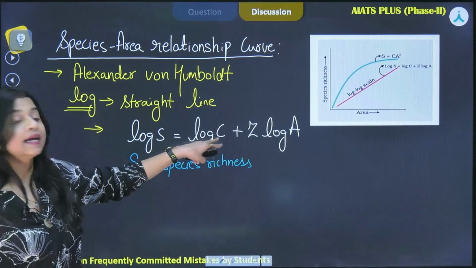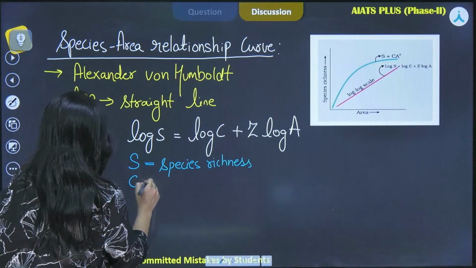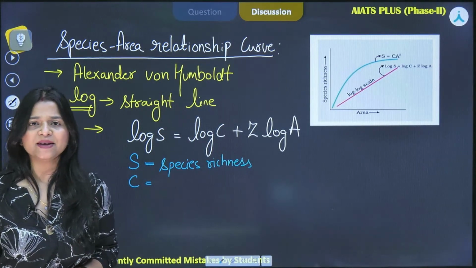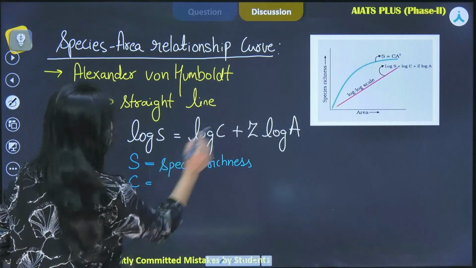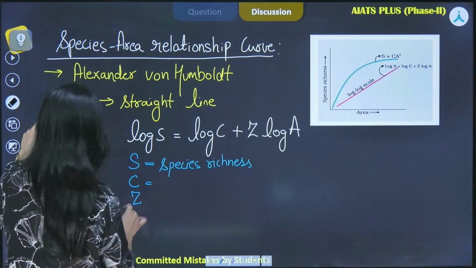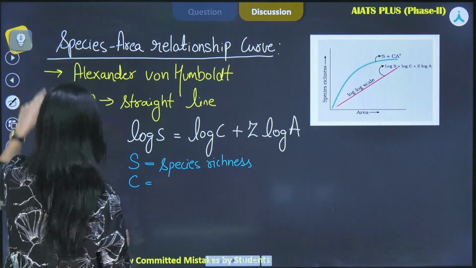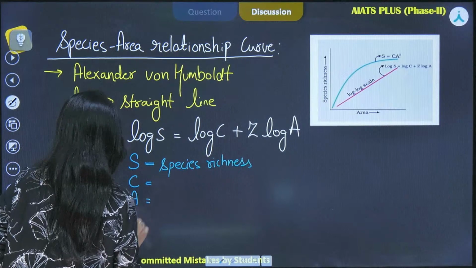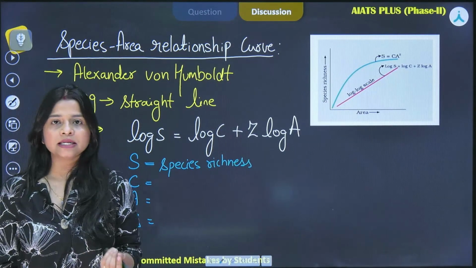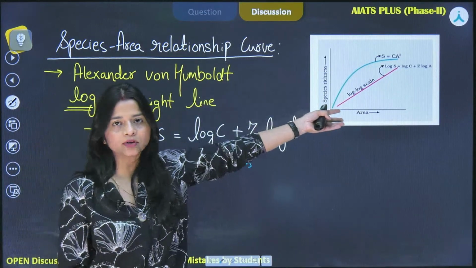If we are taking up C, what is C standing for? Tell me in the comment box quickly. First I'll write A and then I will tell you about Z. C is representing the y-intercept because we are taking it on the log scale.